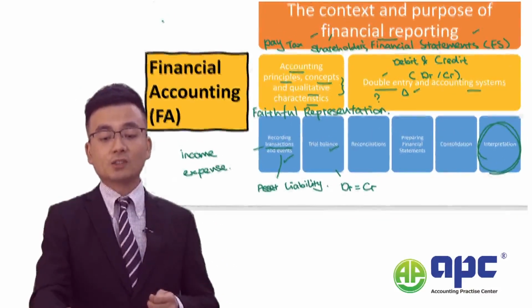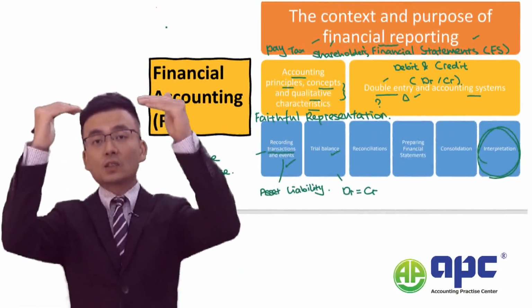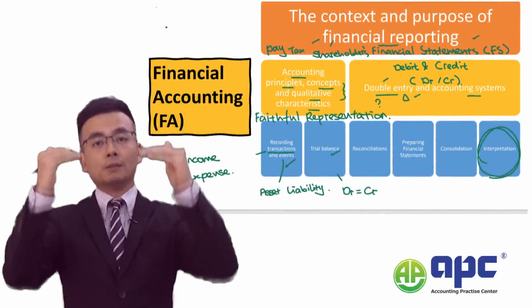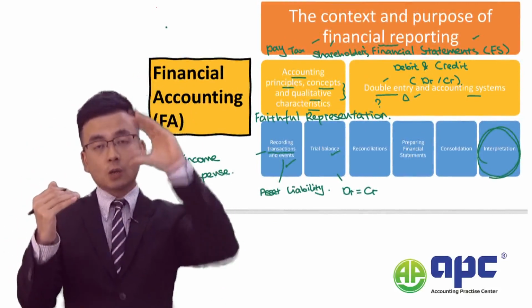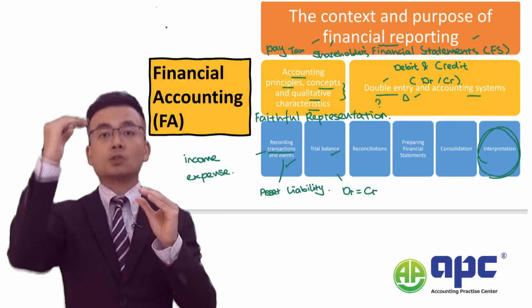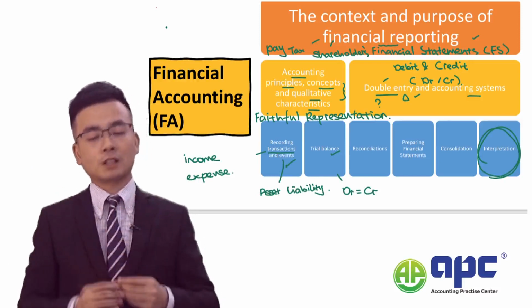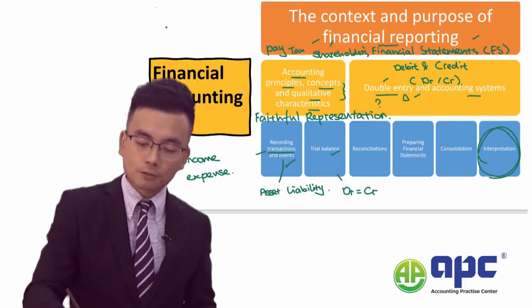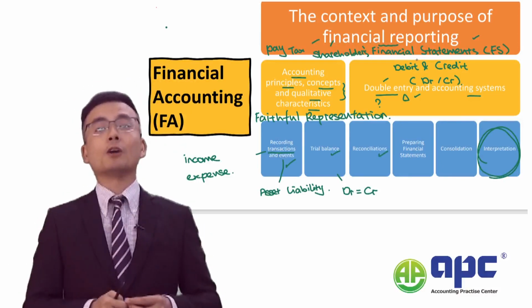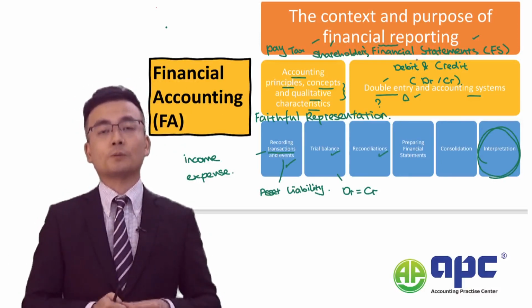So what we tend to do is list all the balances here and make sure the total of the debit side equals the total of the credit side. So you have to make sure they are ready for that. And of course, we need to be aware of the reconciliations as well.